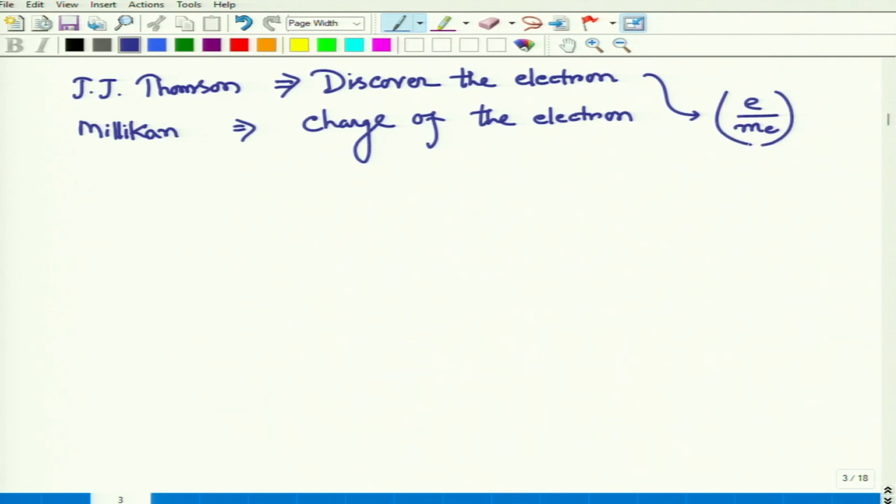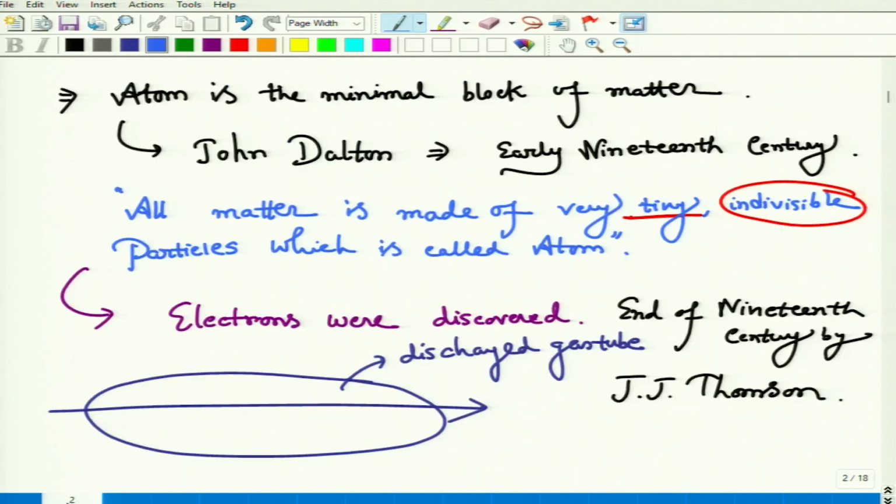this ratio was obtained. What was the ratio? That is 1.76 × 10^11 coulomb per kg. This was the ratio obtained during the experiment by Thomson.